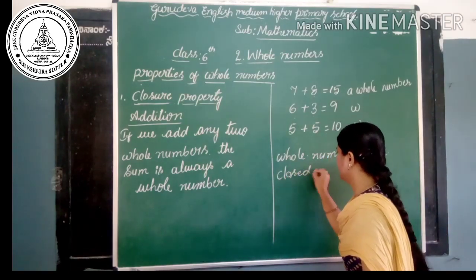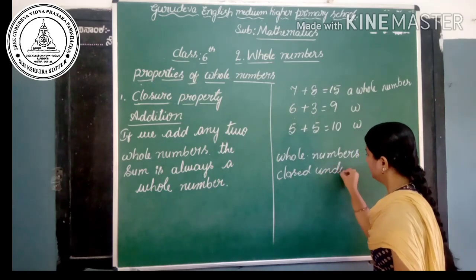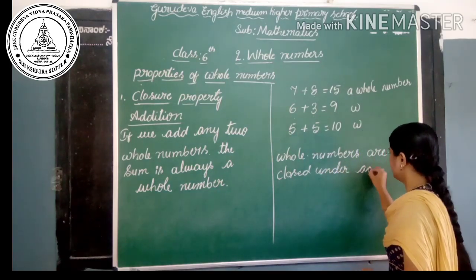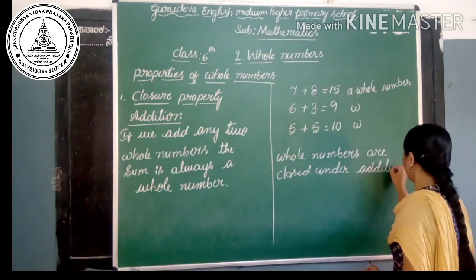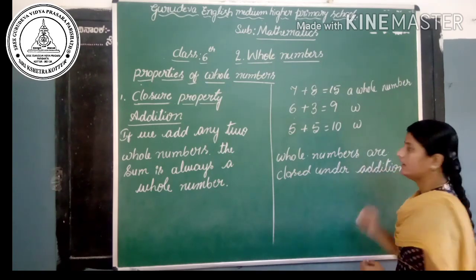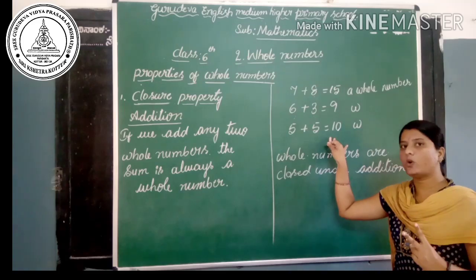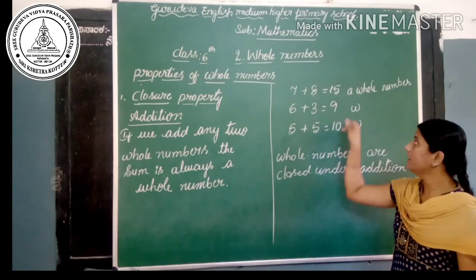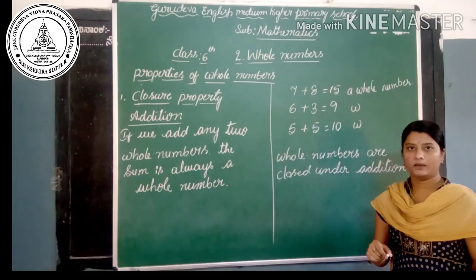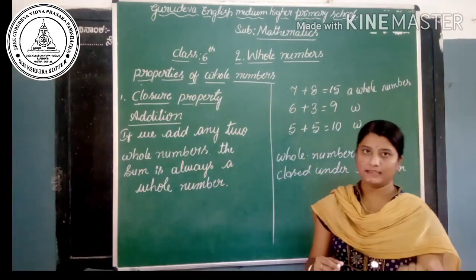Whole numbers are closed under addition. Is it clear? You can also try to add any two whole numbers. You will also get the sum as a whole number. Yes, let's go to the multiplication.